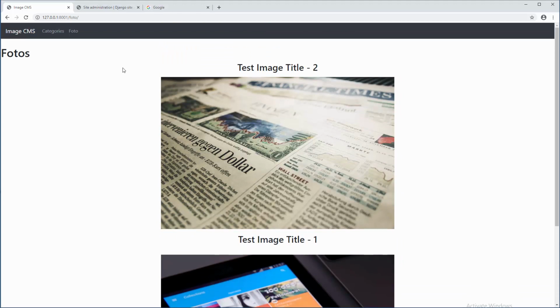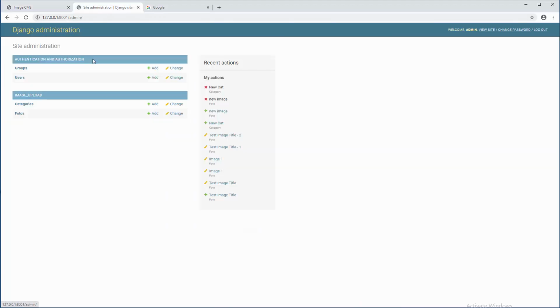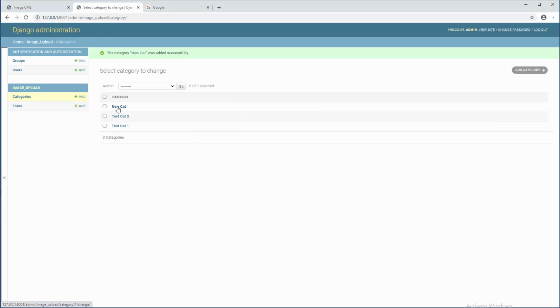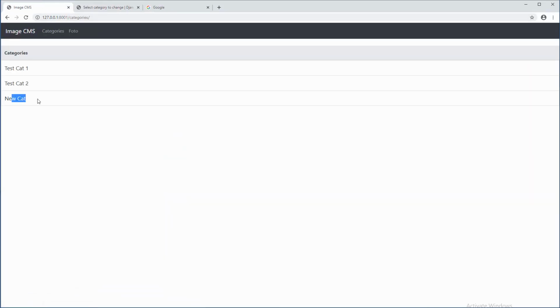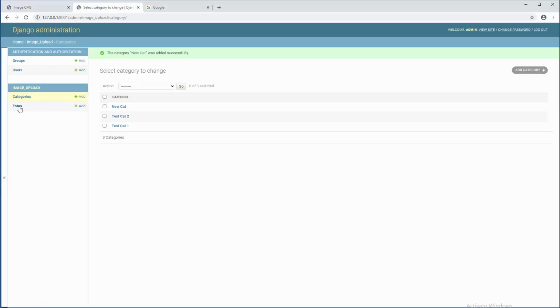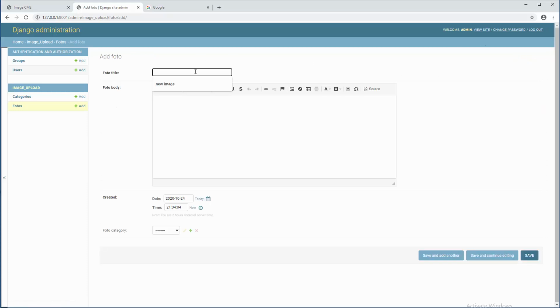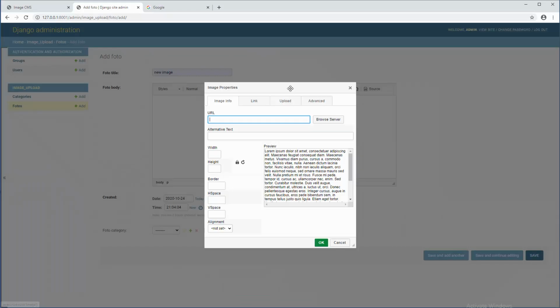So how our backend is looking like? Well, just classic Django administration, nothing custom. You have option to add categories, like let's do that right here, like a new cat, and save, and there you go. Also, if you click on categories, there you go, you have it. And the most important thing is photos models. So here we can click on add photo, we can say for example new image, and we can upload image, and not just image but also text, but I'm gonna be focused on images right here. So let's click here to add something from my, I don't know, desktop.